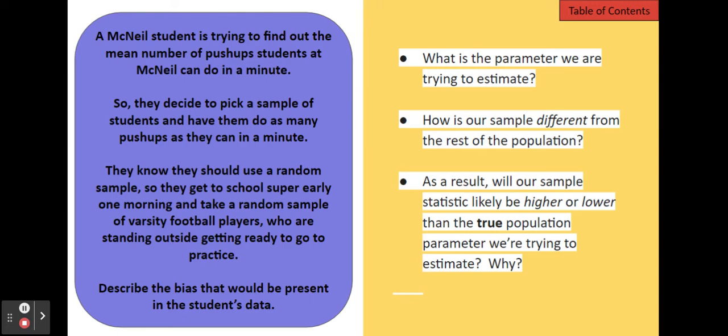So when I talk about bias, nowhere in there did I name the bias. This is a great example. You could call it convenience bias. We could even call it just undercoverage. We took a random sample, but it didn't include all McNeil students. But it's more important that you talk about the effects.